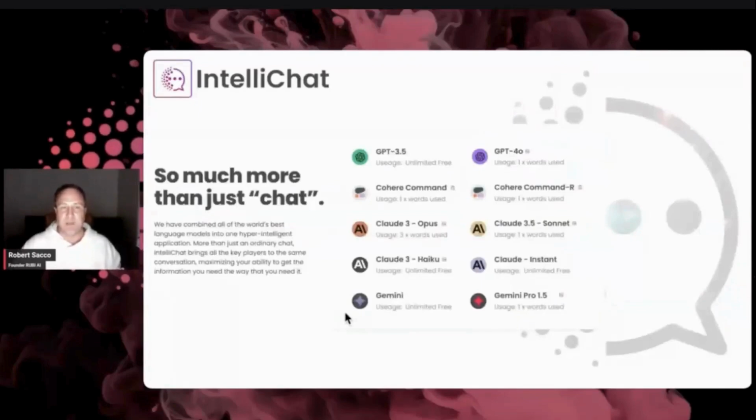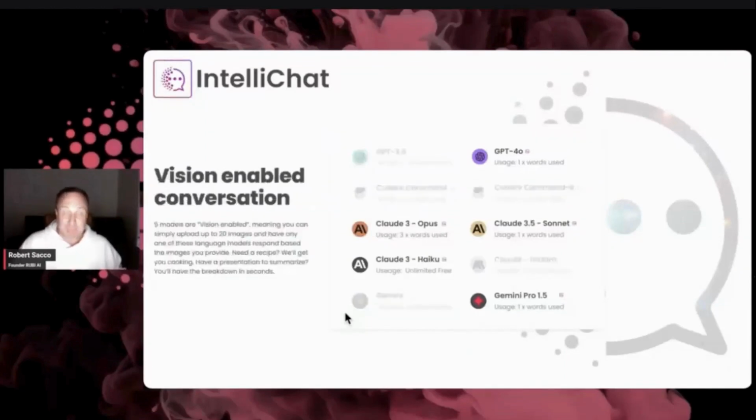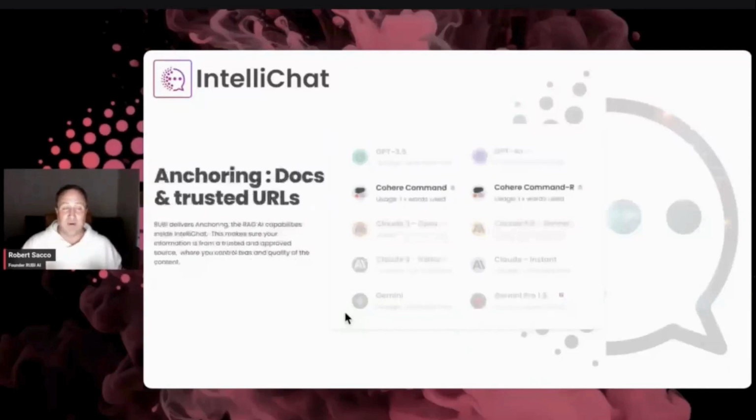And maybe this one's better on GPT-4, and maybe this one's better on Claude 5, and maybe you love this one on Cohere. And they all come powered with incredible things like Vision, where you can upload images and PDF files, and actually even link it to a URL with what we call RAG, so that you're getting really good trusted content.